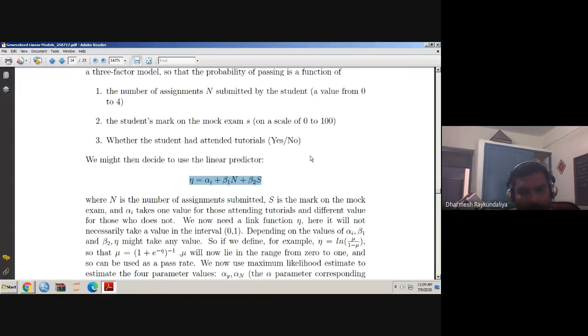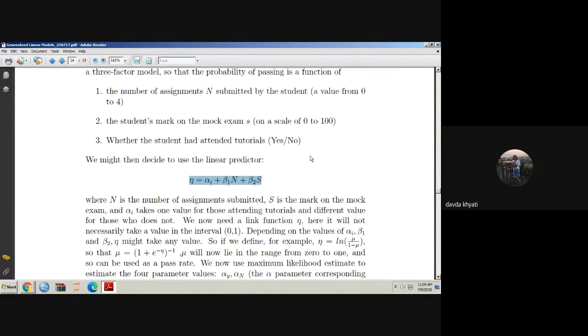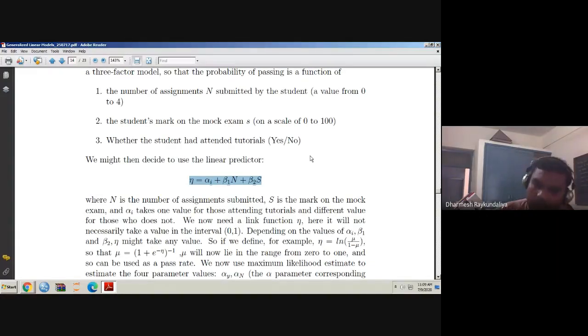Can you compare 0 to 1 with the real line? No, that is not possible. So if I wish to compare both quantities, I have to make a transformation on 0 to 1 so that it converts into the real line, minus infinity to infinity. That is how the link function is very important.